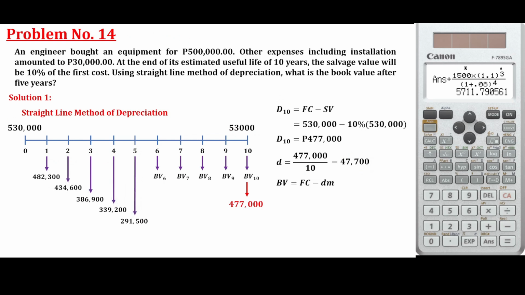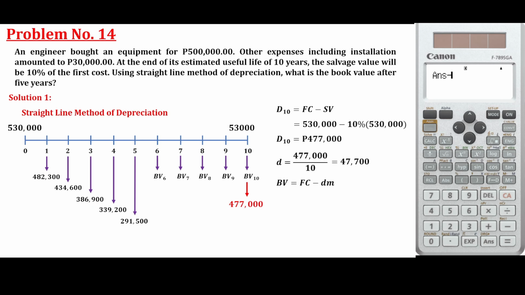So if you are going to identify those values, the book value is just first cost minus the depreciation. So let's check if that's correct. For example, 530,000, just subtract the equal depreciation, 47,700. Right? 482,300. Then, if you want to identify the value at the second year, less again by 47,700.